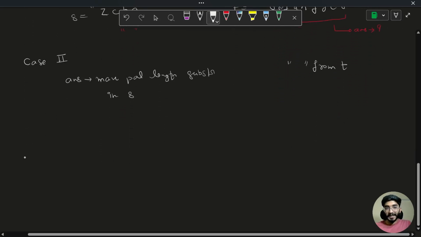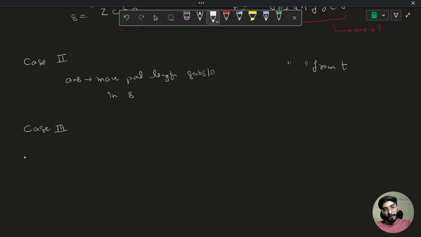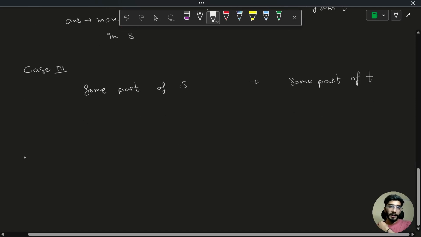Let's see the third case, which will be a generic case, that yes, some part of S plus some part of T, and we can concatenate them to get a palindromic substring.